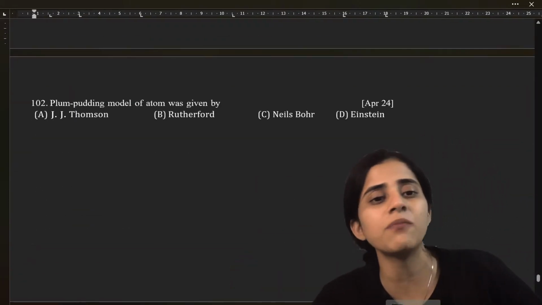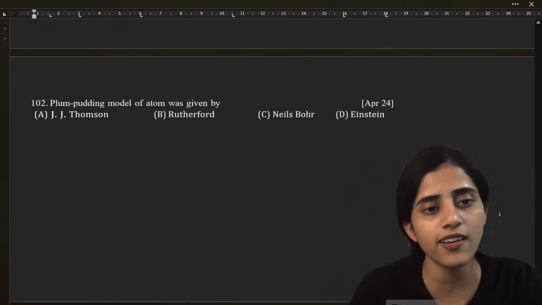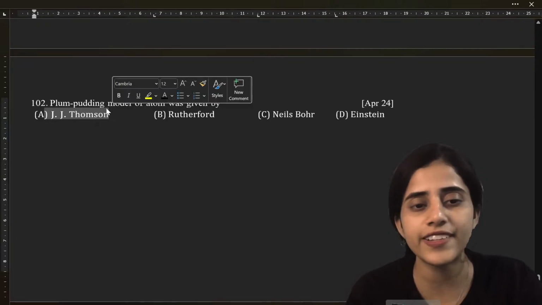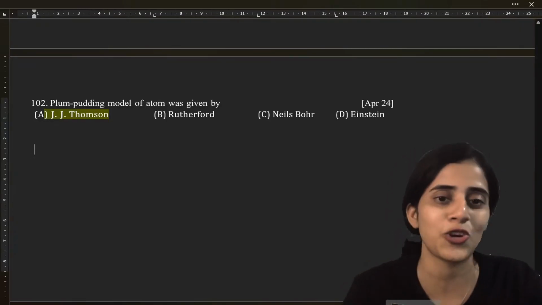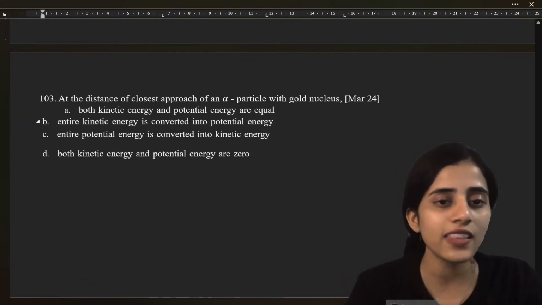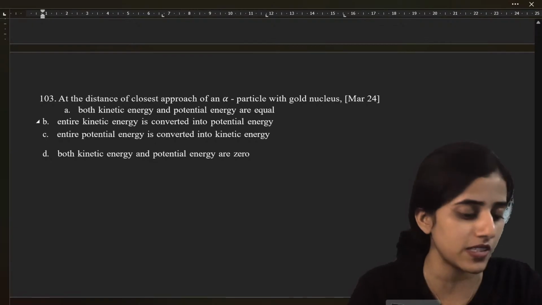Very easy question. Plum pudding model of an atom was given by. Who gave the plum pudding model of an atom? Definitely not Einstein or Bohr or Rutherford. So it's J.J. Thomson. Next.